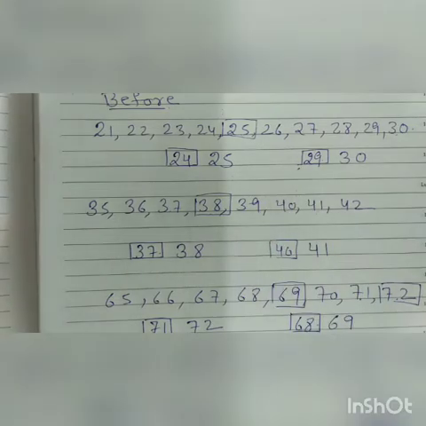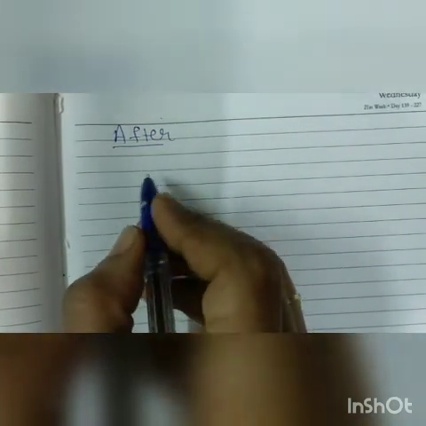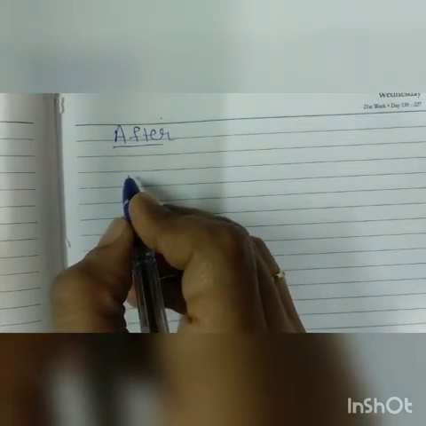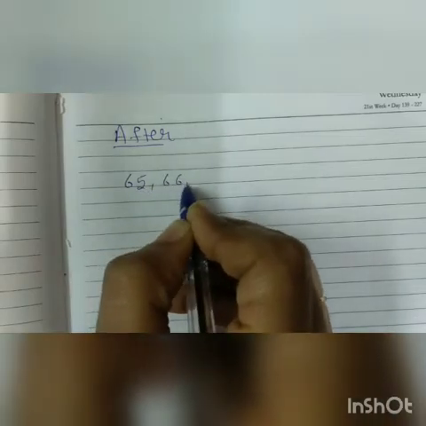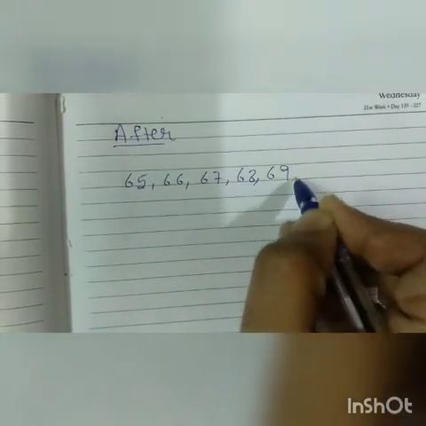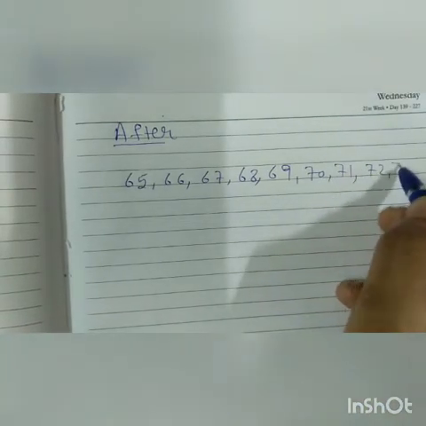After the before number, I am going to explain the after number. What is an after number? The number which comes after a particular number. For explaining this, I am writing some numbers: 65, 66, 67, 68, 69, 70, 71, 72 and 73.